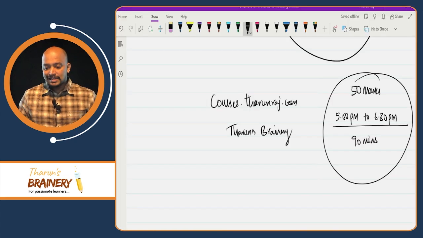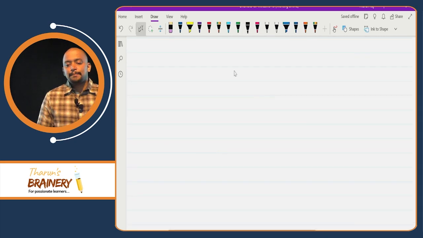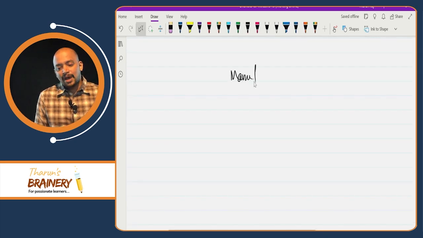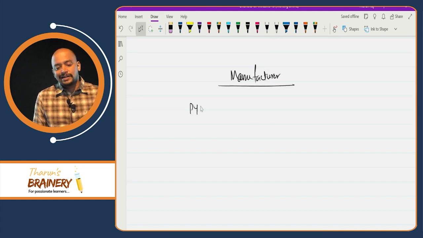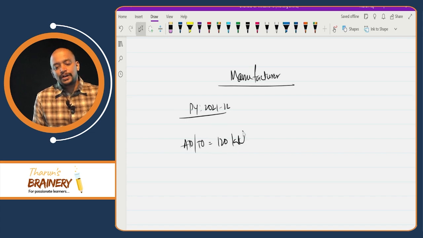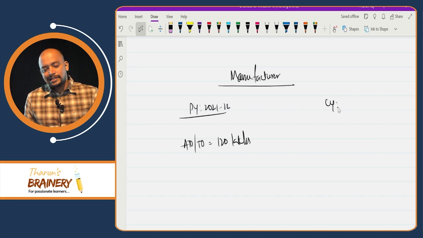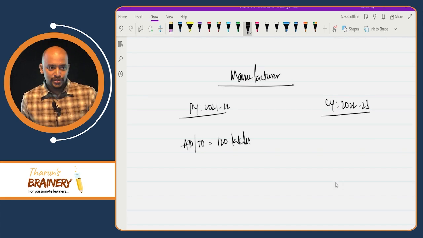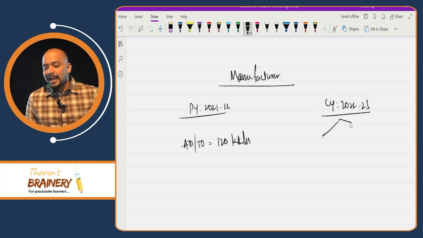Now see this carefully. There is a manufacturer. And this manufacturer, previous year 2021-22, aggregate turnover or turnover is 120 lakhs. During current year 2022-23, they opted for composition scheme, and they are engaged in supply of goods and they are engaged in supply of services.